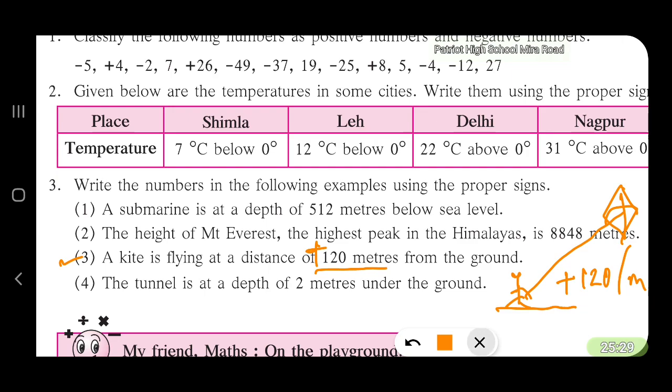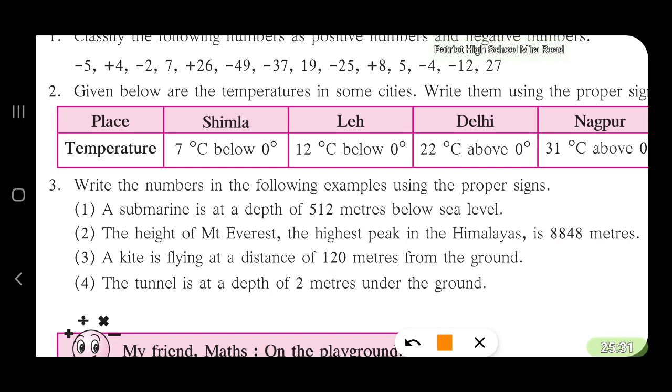The fourth example, the tunnel is at a depth of 2 meters under the ground. So the ground, and it has got a staircase to go down. So the tunnel is below the ground. The train will pass through the tunnel. So it is 2 meters under the ground. That means you write minus 2 meters. The tunnel is at minus 2 meters.